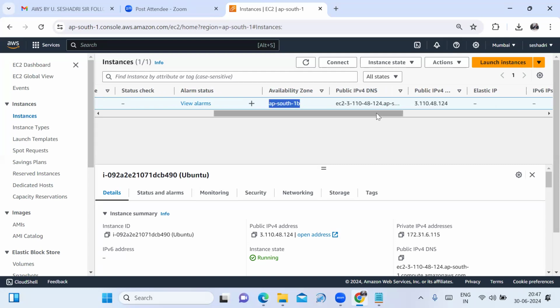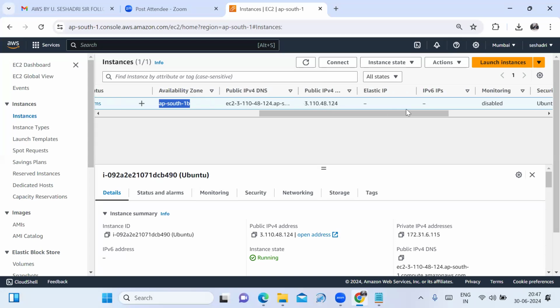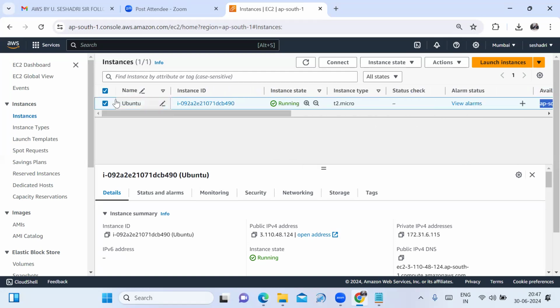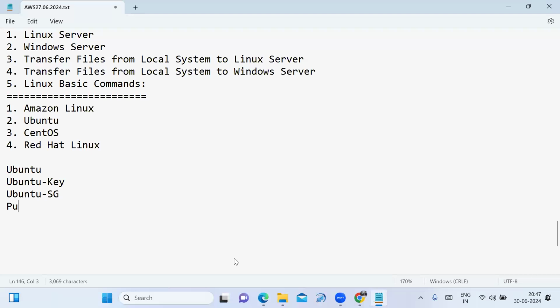This is my instance public IPv4 DNS, public IPv4. Elastic IP address, I am not using. Security group I have given. Key pair I have given. This is the launch date and time it is providing. See, fine. I am selecting the instance. I copy the public IP address. I'll paste it here in the notepad. This is the public IP address of my Ubuntu server.